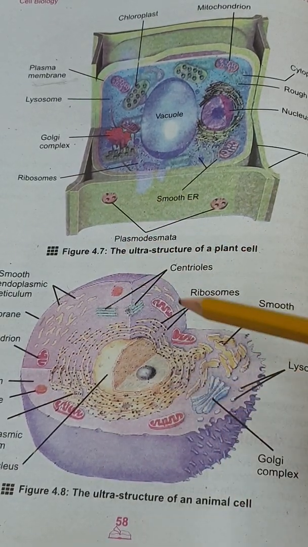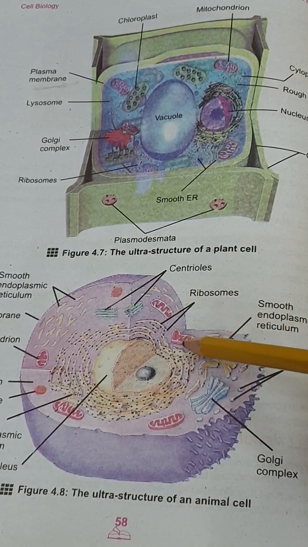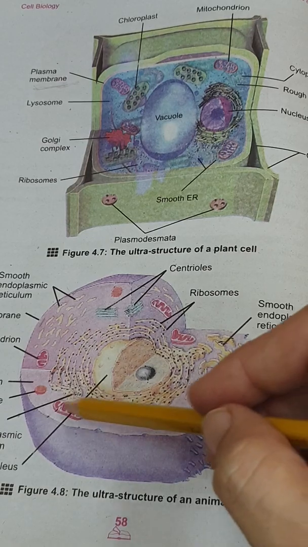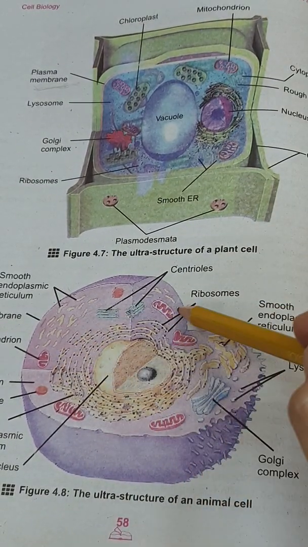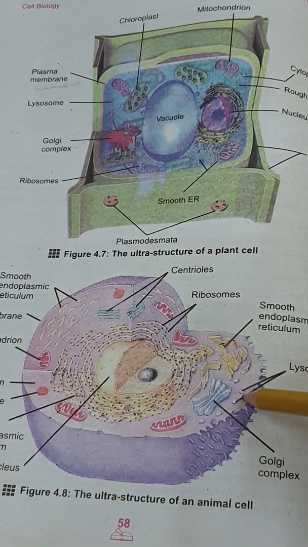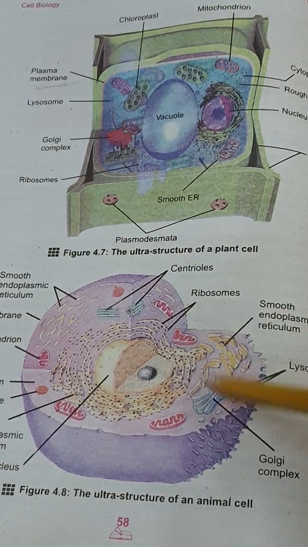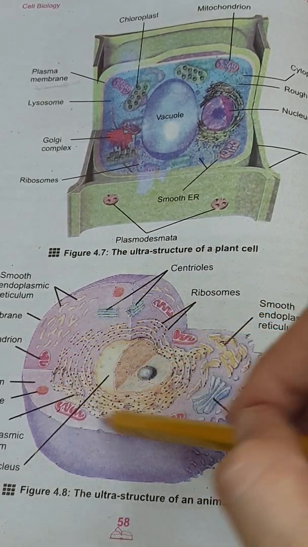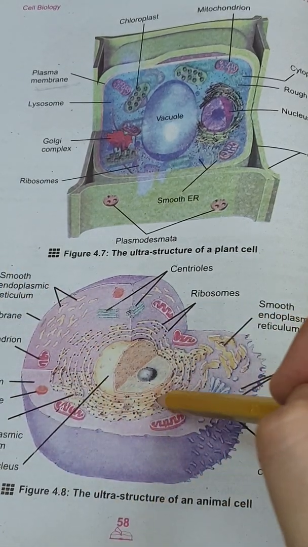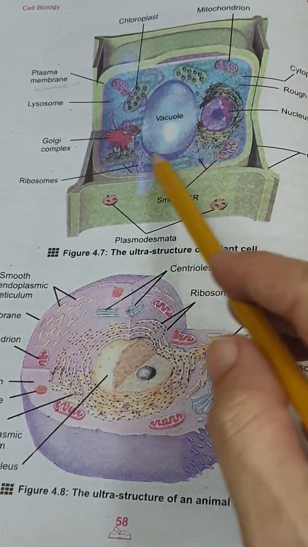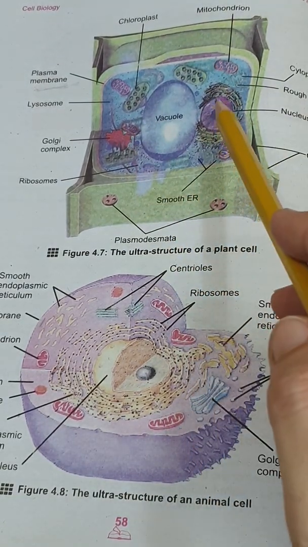What is the function of the cytoplasm? Cytoplasm provides a site to the different organelles, like these are the different organelles, as well as it is a storage house. Material can be stored here. And the third function of the cytoplasm is that some important chemical reactions occur here, like the glycolysis of respiration, a very important step that occurs in the cytoplasm. So different chemical reactions also occur in this part of the cell.